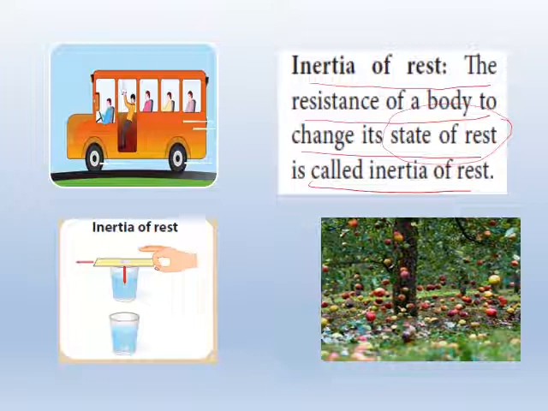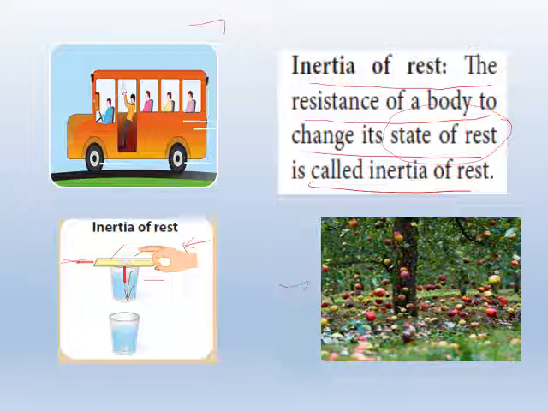There are 3 figures given as examples. The first one we already dealt with, so don't worry. Then the second one: there is a tumbler, a cardboard and a coin. The cardboard is placed over the tumbler and the coin is placed over the cardboard. Now you apply a force by hand. Due to the force, the cardboard is moved, but the coin drops inside the glass tumbler. Why? Because the coin wants to remain in the same state of rest.